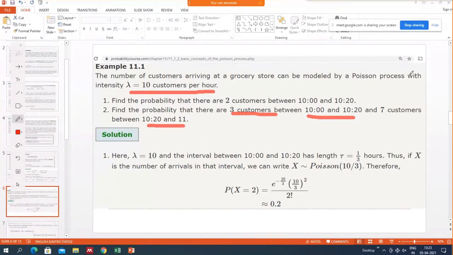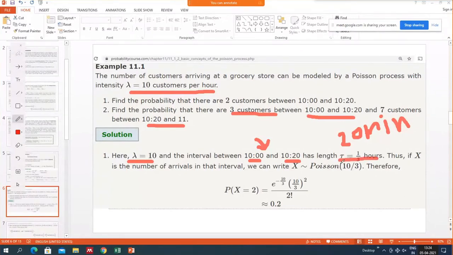So here the rate of the Poisson process is already given, it is lambda. The interval is also given, 10 to 10:20, and then we have to consider the difference, because we know that the number of customers arriving in this interval has a distribution that depends on the time difference. So what is tau here? The time difference is 20 minutes, that is our tau. When 20 minutes is converted into hours by dividing by 60, we get 1 by 3. So this is the length of the interval.